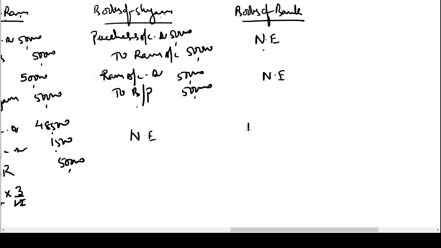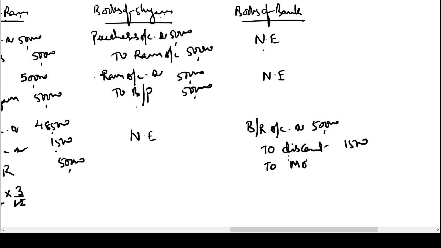Bank will pass the entry. Bank is receiving a bill. Bills receivable account debit 50,000. It is getting an income in the form of discount or interest 1500. The remaining amount is credited to Ram's account in the books of bank, 48,500.